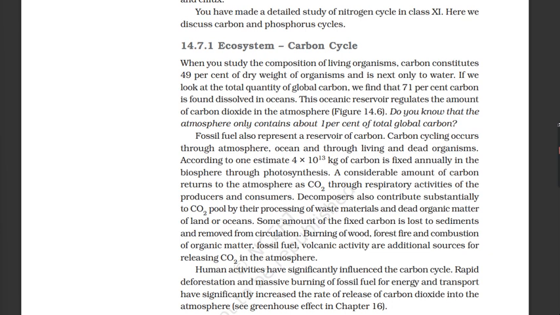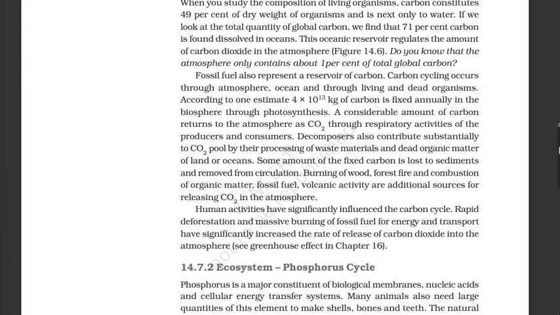Carbon cycling occurs through atmosphere, ocean and through living and dead organisms. According to one estimate, 4 by 10^13 kilograms of carbon is fixed annually in the biosphere through photosynthesis. A considerable amount of carbon returns to the atmosphere as CO2 through respiratory activities of the producers and consumers. Decomposers also contribute substantially to CO2 pool by their processing of waste materials and dead organic matter of land or oceans. Some amount of the fixed carbon is lost to sediments and removed from circulation. Burning of wood, forest fire and combustion of organic matter, fossil fuel, volcanic activity are additional sources for releasing CO2 in the atmosphere.